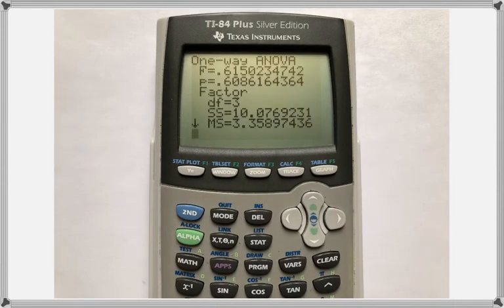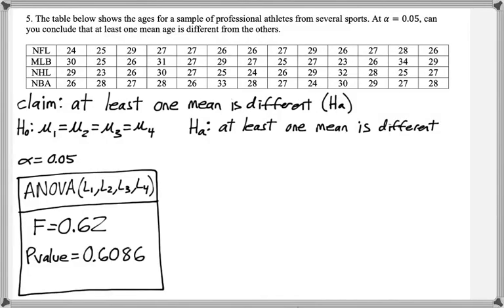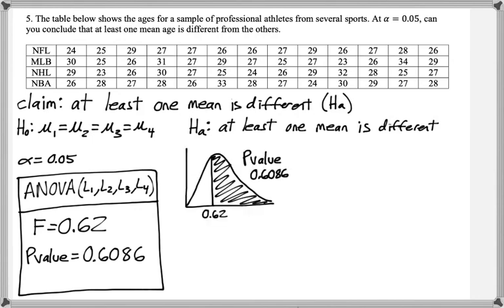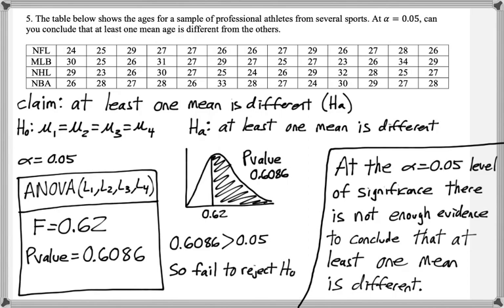Then press Enter, and F is equal to 0.62, and the p-value is 0.6086. So the picture looks like this, and the p-value is greater than alpha. So we fail to reject the null hypothesis. And the conclusion would be, at the 0.05 level of significance, there is not enough evidence to conclude that at least one mean is different.